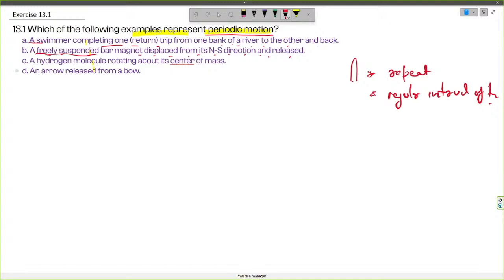Now in the third case we have a hydrogen molecule rotating around its center of mass. We can say that this is a periodic motion because it completes one full rotation and then continues to rotate in repeated cycles. Now in the fourth option we have an arrow released from a bow. In this case we can't say that it is a periodic motion because it is not cyclic, nor do we know the time duration of its cycle. So it is not a periodic motion. Thank you.